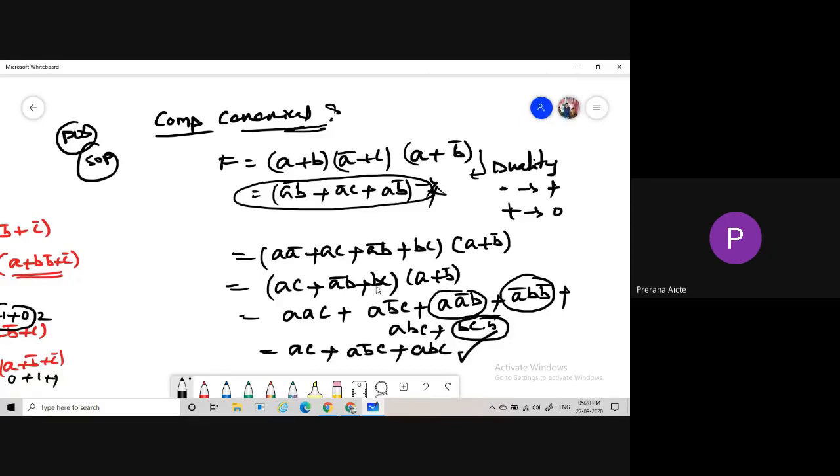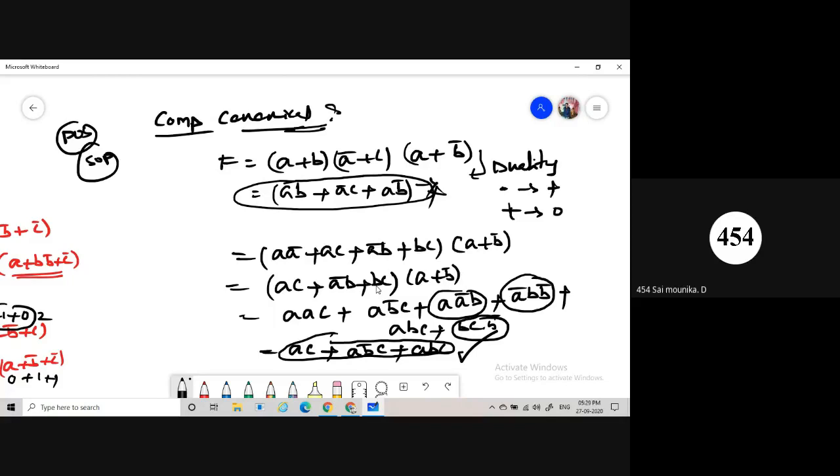So don't use the duality principle for getting the complement of the canonical expression. Now it is in the form of SOP only, right? It is nothing but SOP, or standard SOP.